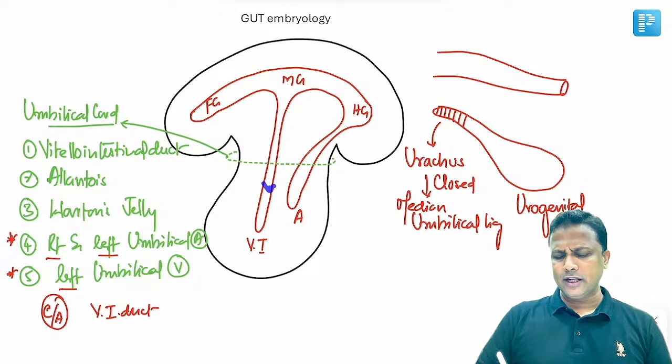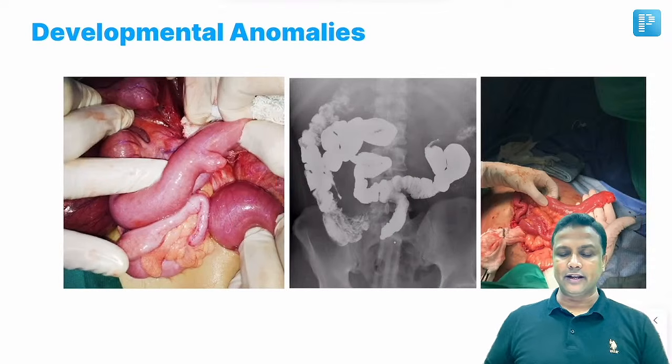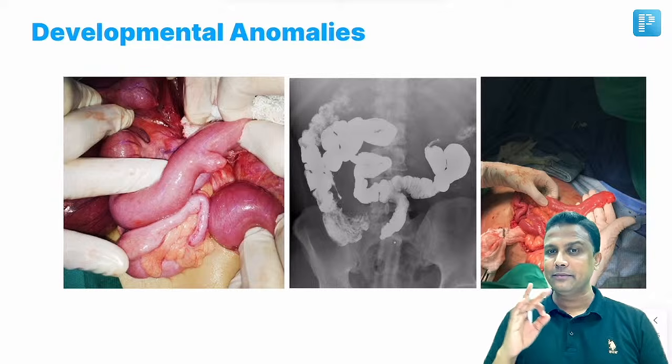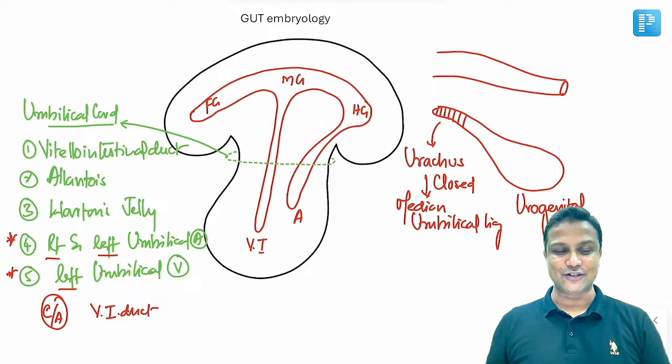Sometimes only the proximal part will persist, not the entire thing, only the proximal part. And that diverticulum is referred to as Meckel's diverticulum. So Meckel's diverticulum is nothing but the persistence of the proximal part of the vitello-intestinal duct. Done. You have to remember these two clinical applications here.